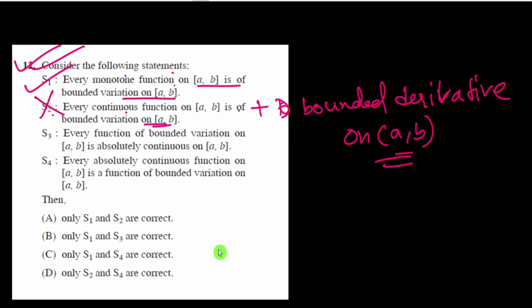And every function of bounded variation on [a, b] is absolutely continuous. This is not a correct option. And every absolutely continuous function is of bounded variation. This is a direct result. So S1 and S4 are correct. These two are direct theorems. So S1 and S4 is correct. That means option C is correct here.